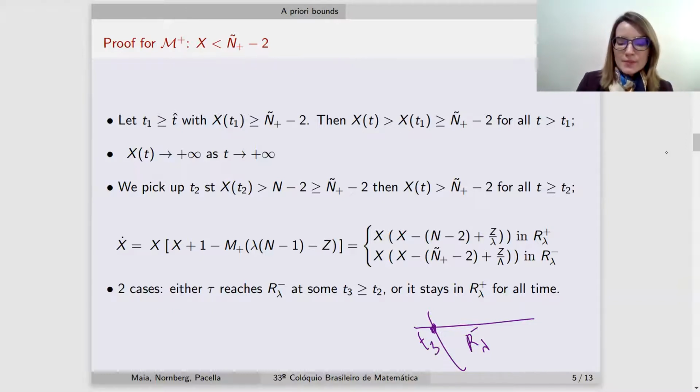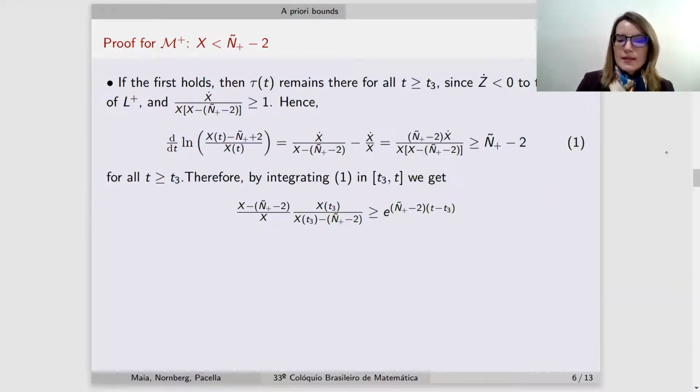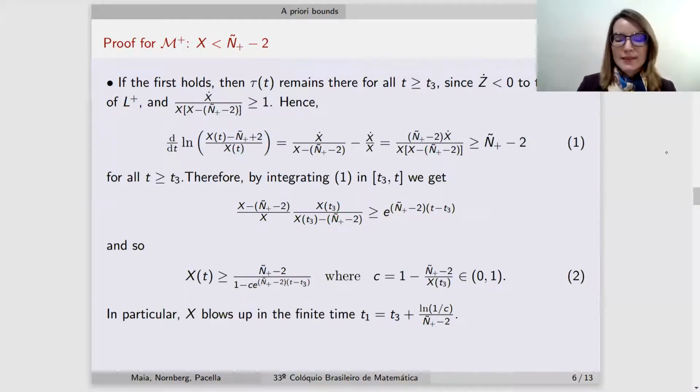Then from this point t3 on, we can use just the second definition of the equation for x, rewrite this equation in this form, correctly write this as a differential of a function in t, integrate from t3 to t, and rearrange the terms and obtain that x needs to blow up at finite time.